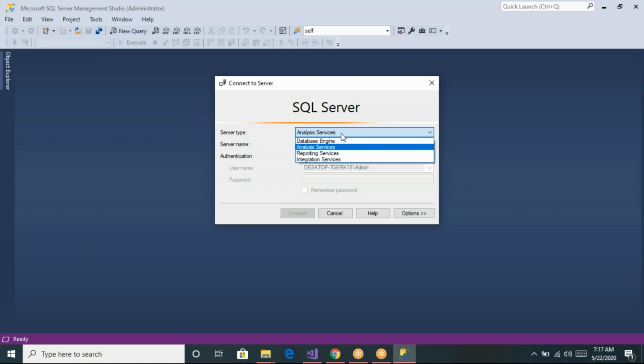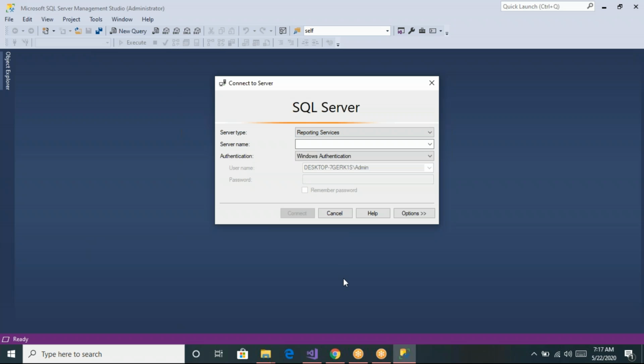Inside MSBI, we have one more thing called SSIS, the ETL tool. If you want to see the information about your integration services packages, which you can create using the SSIS tools, we have to select the server type as integration services. Then we have reporting services.